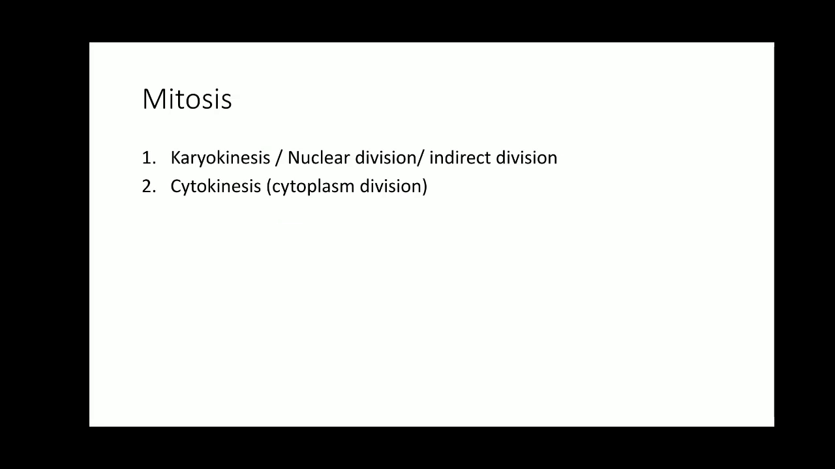Karyokinesis, in which the nucleus is going to divide, but the cell is going to remain intact with two nuclei after the karyokinesis. Means the two daughter cells are not made independent, but they are together in the one cell. That is karyokinesis. Cytokinesis, you are going to separate the cytoplasm. So half of the cytoplasm carries one nucleus and another half carries another nucleus, resulting into two independent daughter cells.